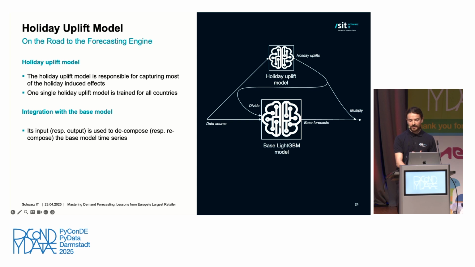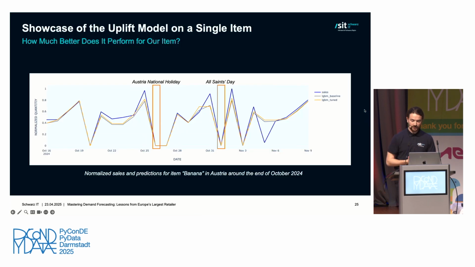So the base LightGBM model is not expected anymore to actually predict much of the holiday effects. And then the forecasts are generated, and the holiday effect is re-added by multiplying the uplift factor by the predictions of the base model. You can guess the next step. We will again go back to our prediction of the different models and the sales, and this time add on top the predictions for the banana item of this new model.